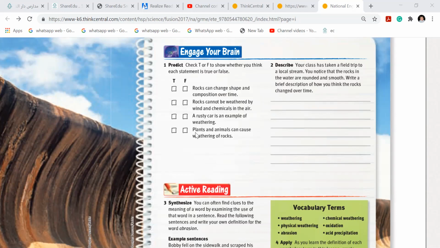Any idea? Plants are so big, they have roots. So they grow inside. The roots grow inside the earth, underground, and they break the rocks. So this is weathering by plants. This is called biological weathering. And any idea how animals cause weathering? Anyone? How do you think that animals break the rocks?